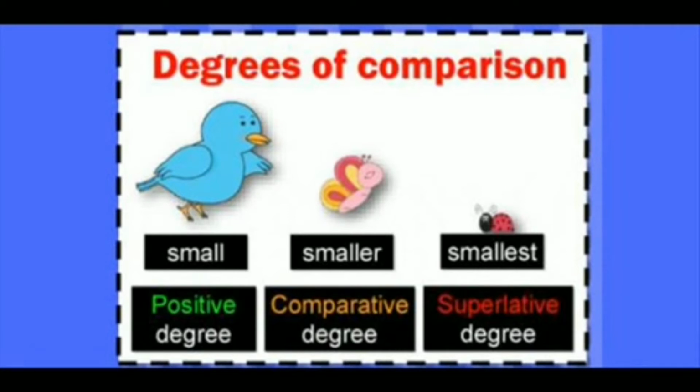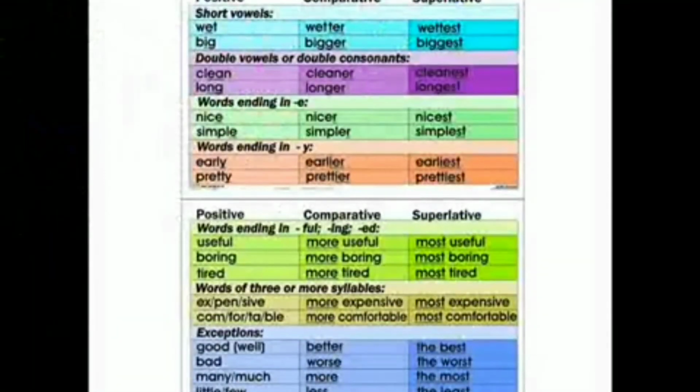Degrees of comparison. When we compare two or more people, things or places, the adjectives that describe them change their forms. The basic form of an adjective is called the positive degree. It is used to describe something or to compare similar qualities. George Orwell was a famous writer. This chair is as old as my brother.